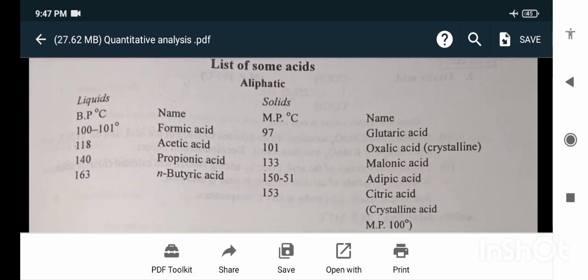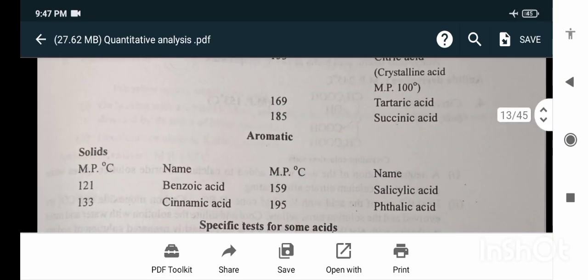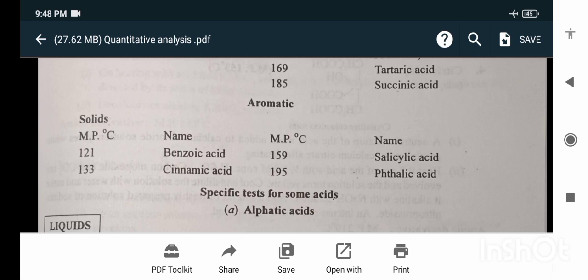List of some acids. Formic acid, melting point 9.7. Acetic acid, 101 melting point, and oxalic acid. Propionic acid 133 melting point, and malonic acid, and butyric acid 150 to 151, adipic acid. Formic acid, acetic acid, propionic acid and butyric acids are liquids, the others solid. Aromatic: benzoic acid in solid form, melting point is 159. Cinnamic acid, solid form, melting point is 195.